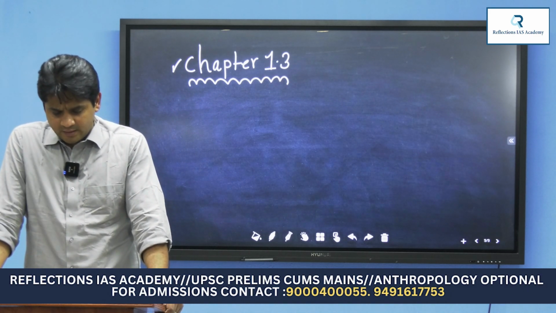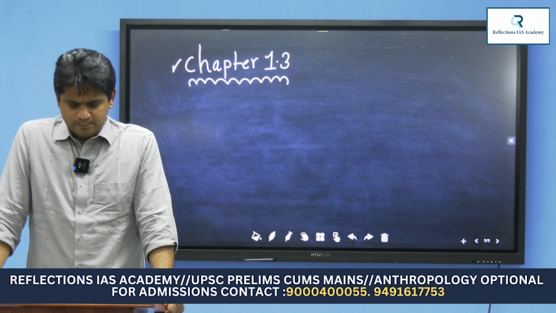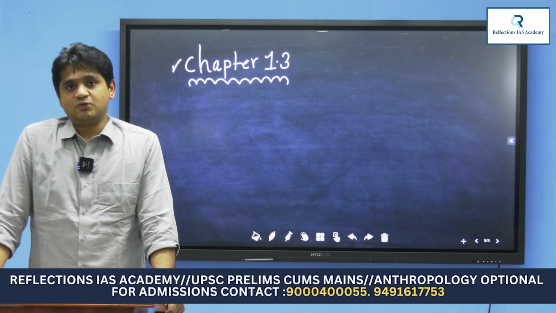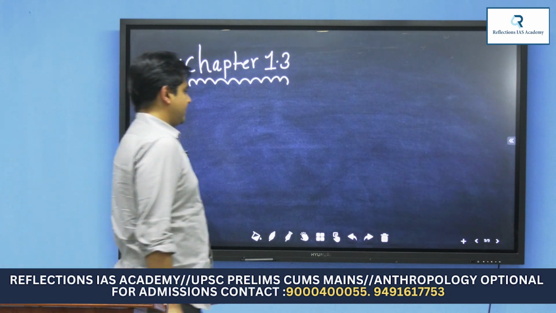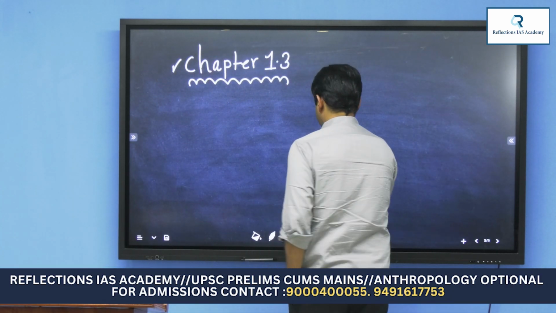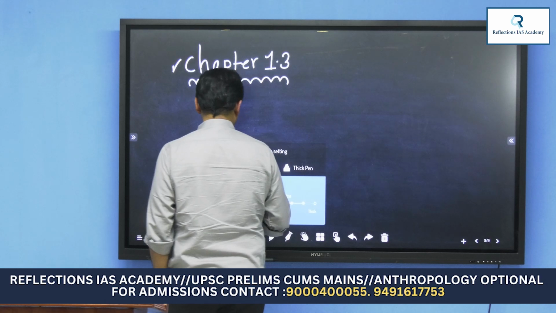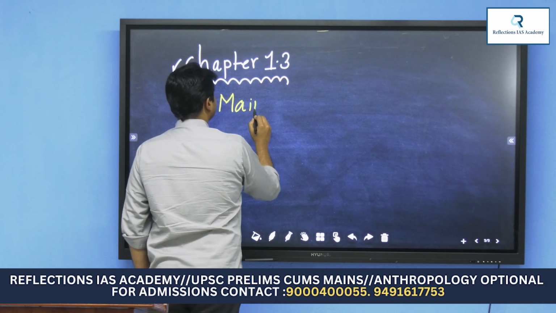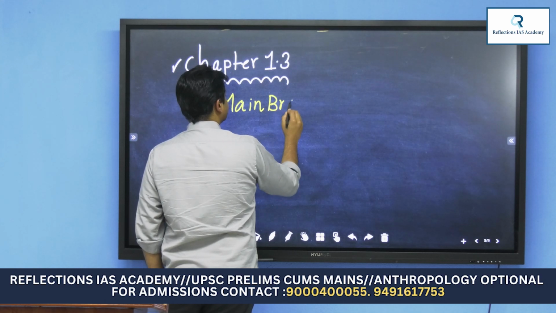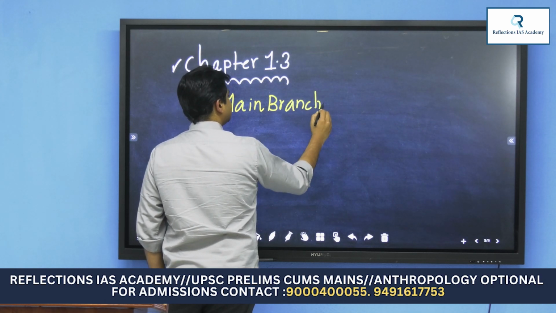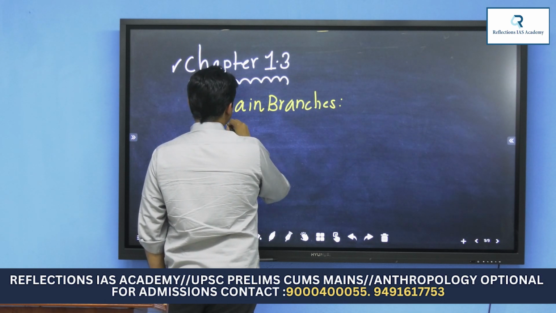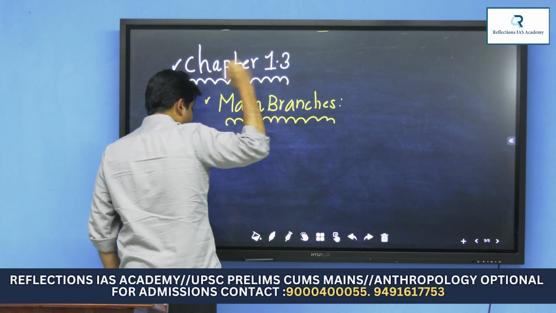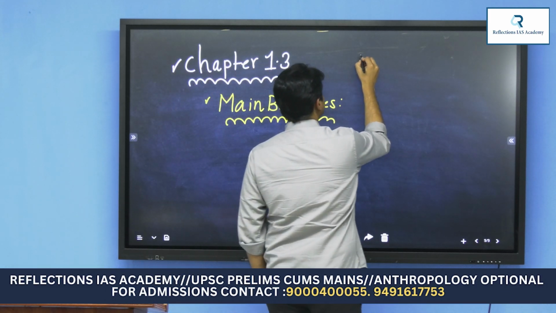Look at this. 1.3 Main branches of anthropology, their scope and relevance. Main branches of anthropology. What is it? What did they say in the syllabus? Main branches of anthropology. So what did they mention as the main branches?